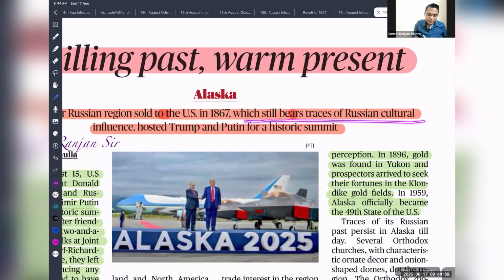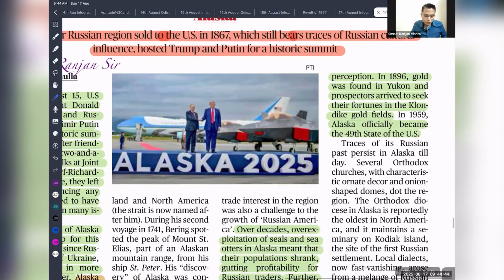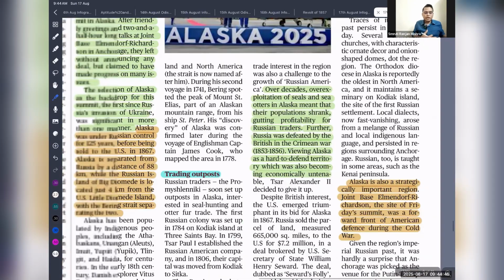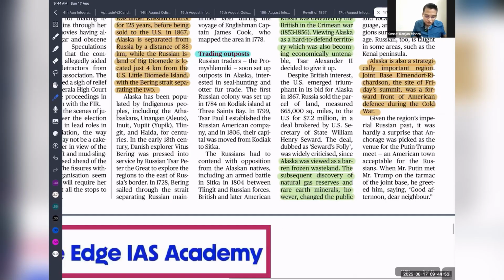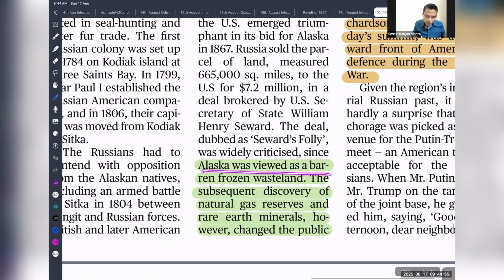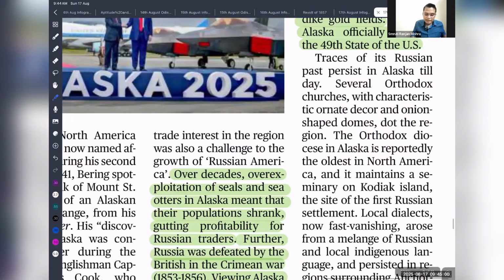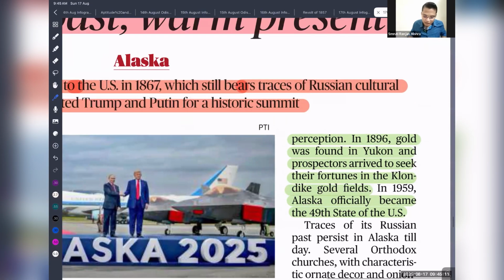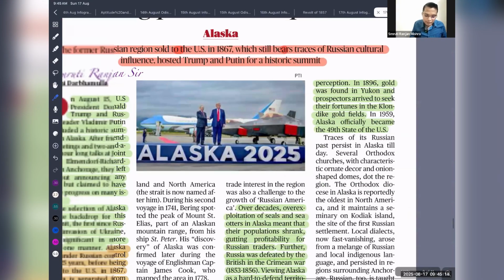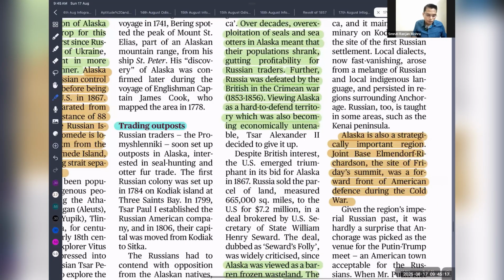It still bears the traces of Russian cultural influence and hosted this recent summit. So if you look at the importance of Alaska, it was once viewed as a barren frozen wasteland. The subsequent discovery of natural gas reserves and rare earth minerals, however, changed the public perception. In 1896, gold was found in the Yukon, and prospectors arrived seeing future fortune in this region. So though it was once viewed as barren land, now a lot of minerals are found in this region. Alaska was also a strategically important region for the USA during the Cold War.